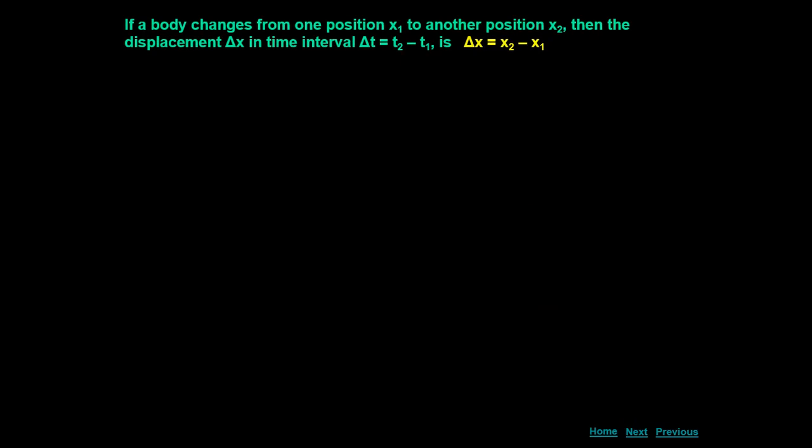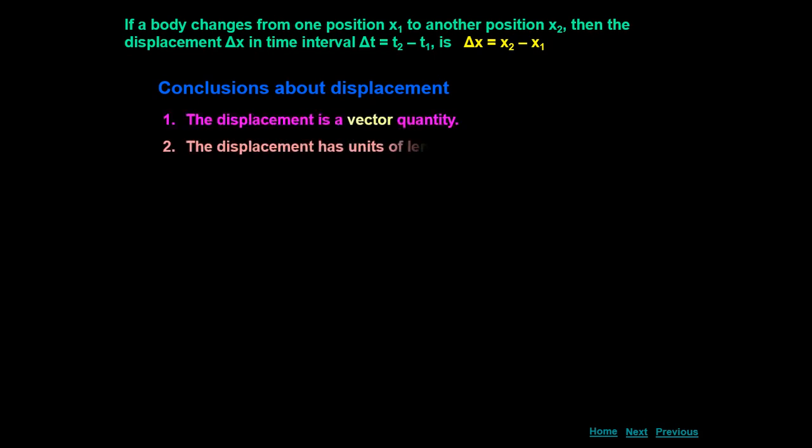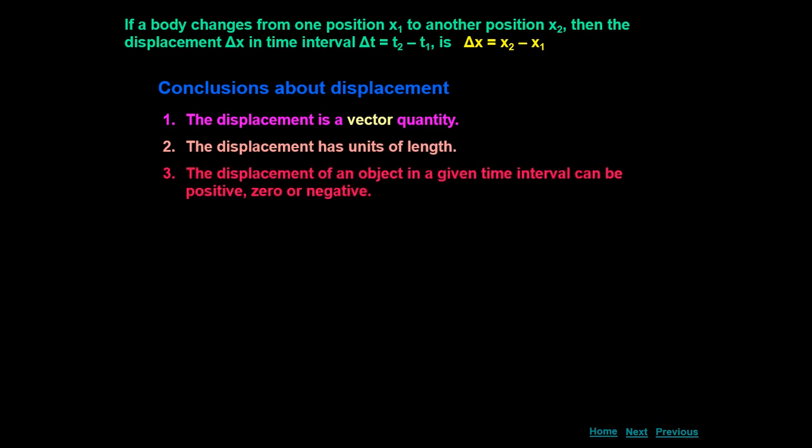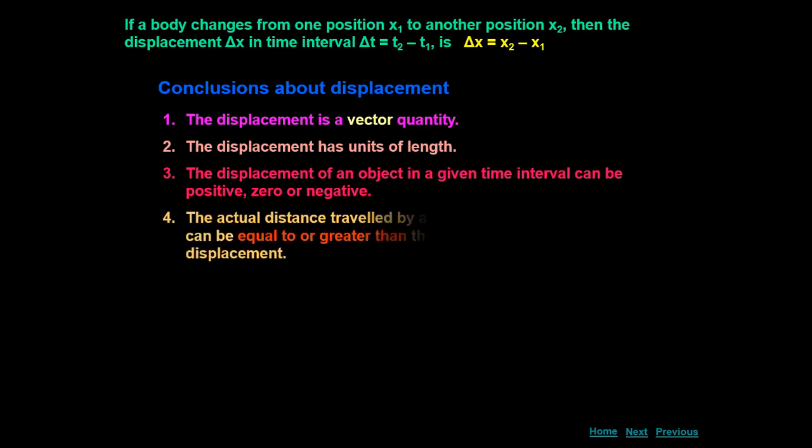If a body changes from one position x1 to another position x2, then the displacement delta x in time interval delta t, which is t2 minus t1, is delta x equals x2 minus x1. Conclusions about displacement: displacement is a vector quantity. Displacement has units of length. Displacement of an object in a given time interval can be positive, 0 or negative. Distance is always positive or 0, but displacement can be positive, 0 or negative.